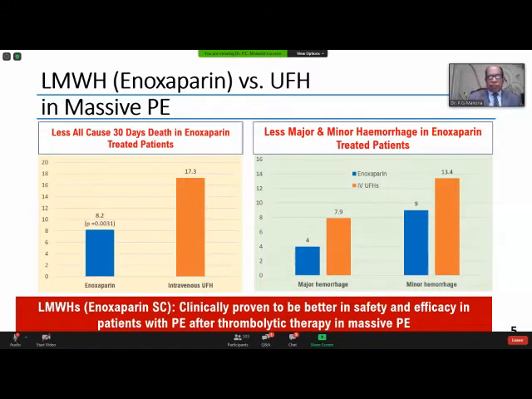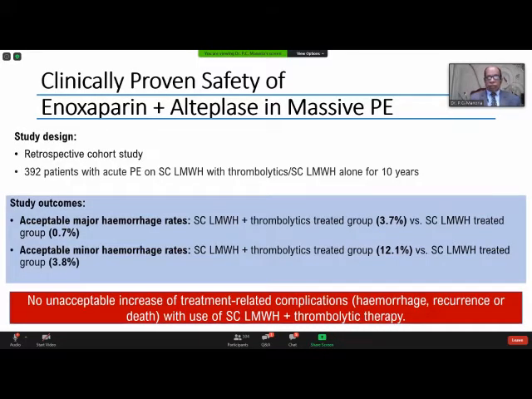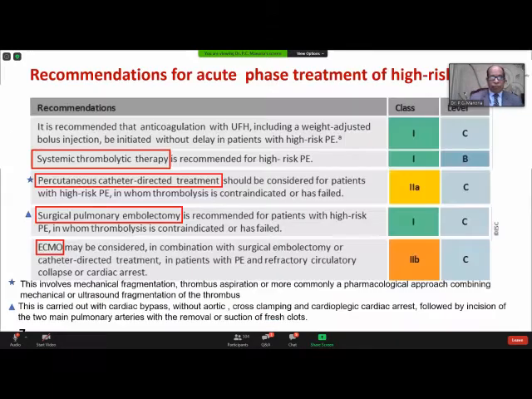Now, besides unfractionated heparin, we also use low molecular weight heparin, and we have data on LMWH, particularly enoxaparin. And as you can see, there is less all-cause 30-day death in enoxaparin-treated patients. The blue one is enoxaparin, the other one is UFH. And there are fewer major and minor hemorrhages in enoxaparin-treated patients. Enoxaparin has also been used with alteplase, and you can see there's no unacceptable increase of treatment-related complications, hemorrhage, recurrence, or death with use of SC LMWH plus thrombolytic therapy.